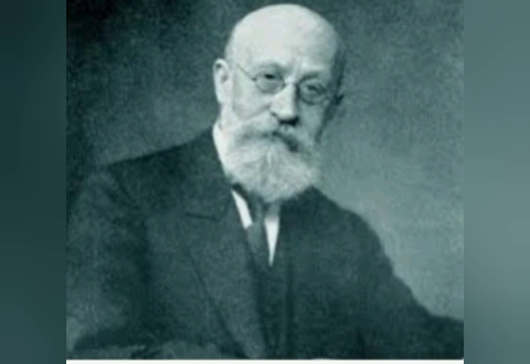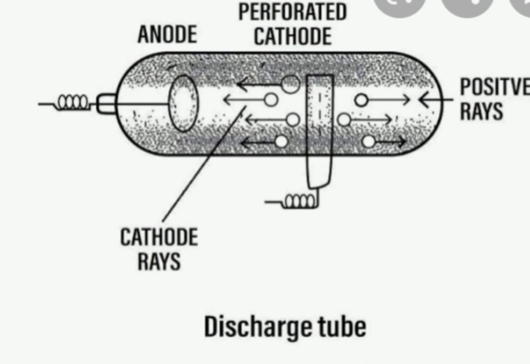In 1886, Goldstein worked with a modified discharge tube provided with a perforated cathode, meaning a cathode which contains small holes. When a large electric field was applied between the electrodes, he observed not only electrons emitted by the cathode but also some luminous rays in the region behind the cathode. These rays were called canal rays or positive rays, as they contain positively charged particles. These positively charged particles were later called protons.